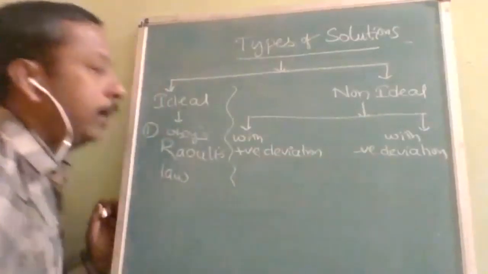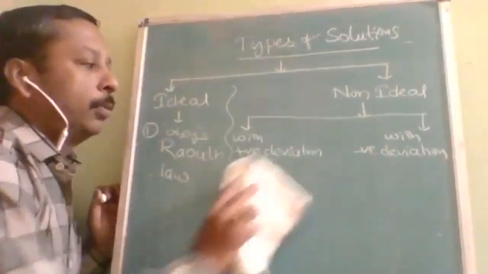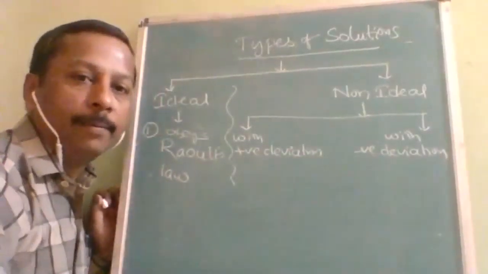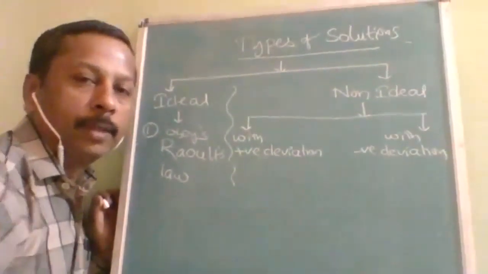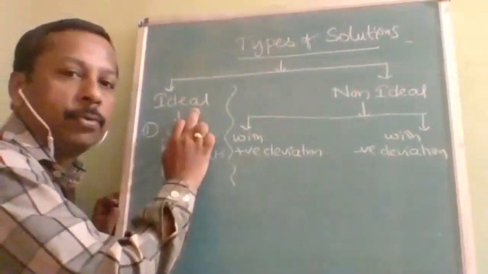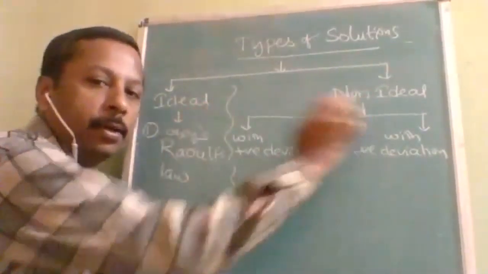I will erase this and we will come to know about the ideal and non-ideal one by one. For the time being, there are two types of solution: ideal and non-ideal.